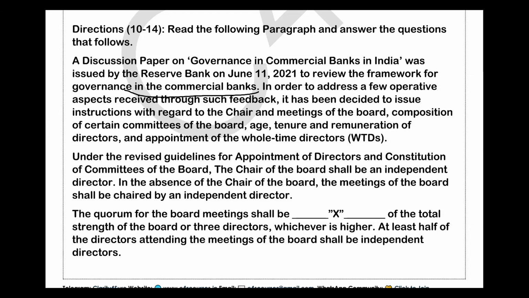The chair of the board shall be an independent director. In the absence of the chair of the board, the meetings of the board shall be chaired by an independent director. Is it clear? Now, the quorum for the board meetings shall be dash of the total strength of the board or three directors, whichever is higher. At least half of the directors attending the meeting of the board shall be independent directors.